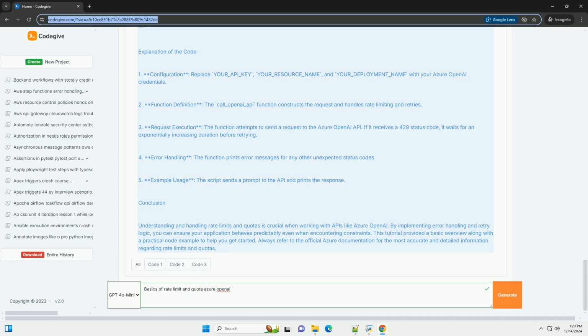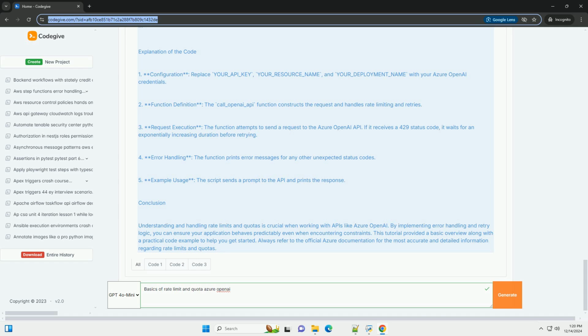Code example. Python. import requests, import time. Define your Azure OpenAI endpoint and API key. API_KEY = "your_API_key". ENDPOINT = "https://your_name.openai.azure.com/openai/deployments/your_deployment_name/chat/completions?api-version=2023-05-15".